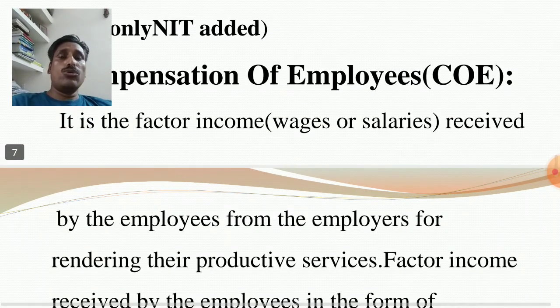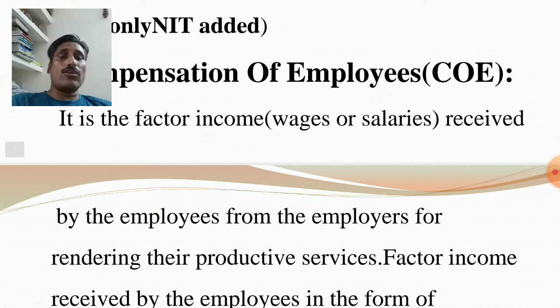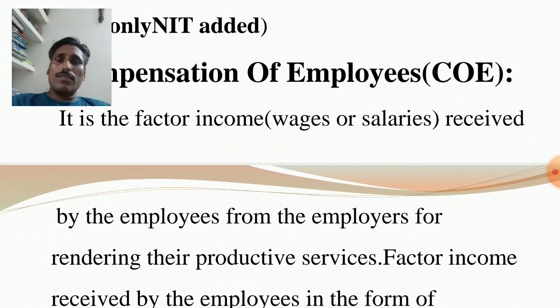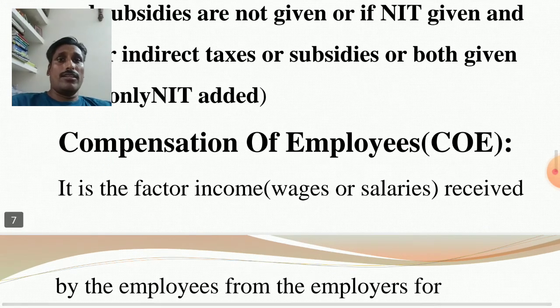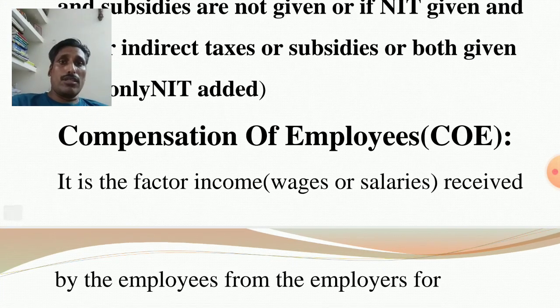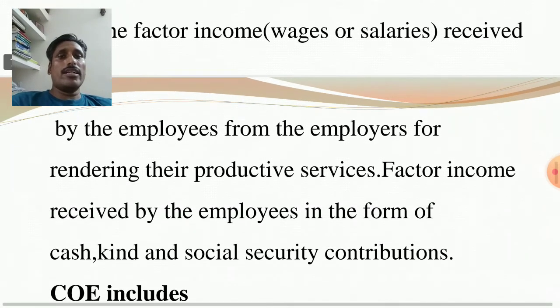So basically salary consists of three things: cash, kind, and social security contributions made by the employers. Just to remember, compensation of employees, abbreviation COE: it is the factor income received by the employees from the employers for rendering their productive services.